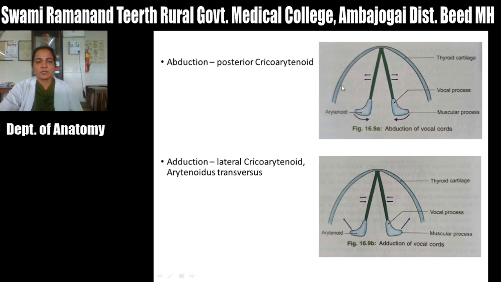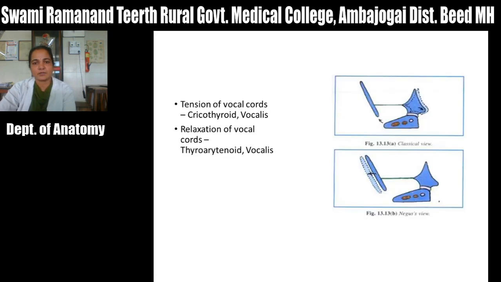Okay, so posterior cricoarytenoid abduction. Opposite to that, there is a lateral cricoarytenoid muscle. It moves the muscular process laterally, so it will move the vocal process medially. So that is the adduction, that is caused by the lateral cricoarytenoid and arytenoid transversus muscle.